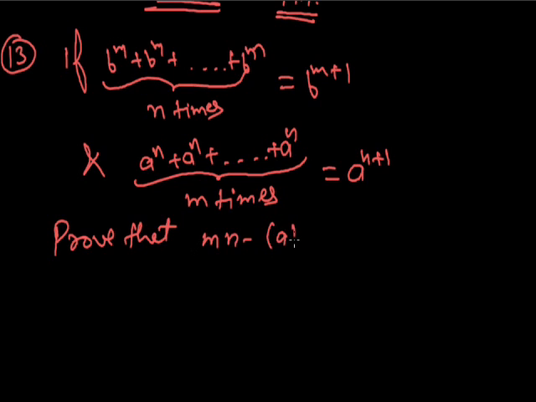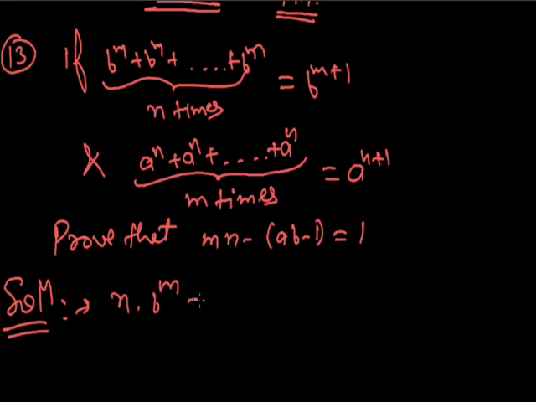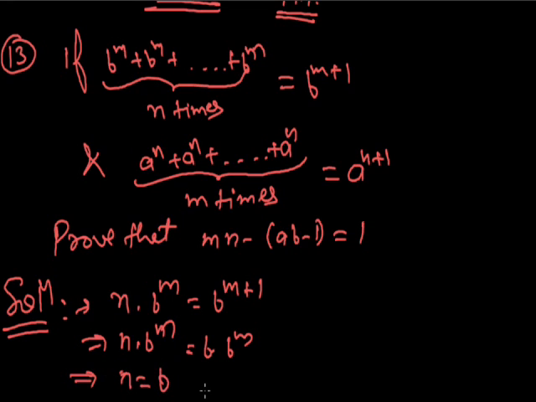To solve the above question, we have b raised to power m, added n times, gives n into b raised to power m, which is equal to b raised to power m plus 1, or n into b raised to power m is equal to b into b raised to power m. From here we have n is equal to b, and similarly from the other equation we have a is equal to m.